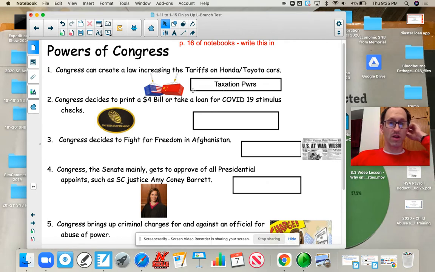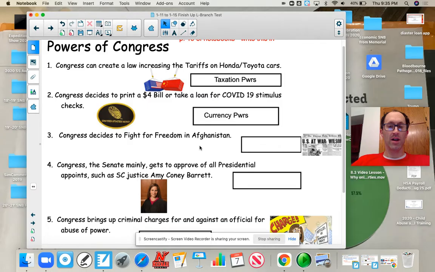All right. Number two, Congress can decide to print a $4 bill. Now, completely made up, but if they did, or if they took out a loan for COVID-19 stimulus relief checks, that is a power of Congress. It's called currency powers.